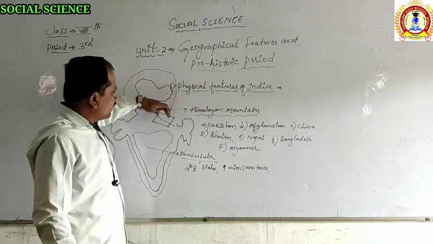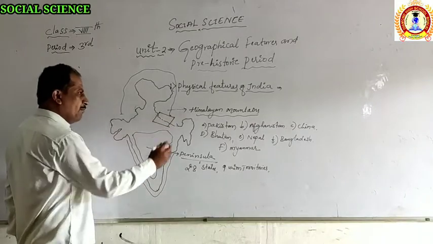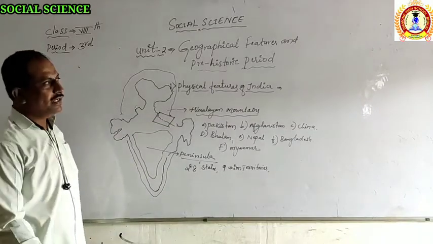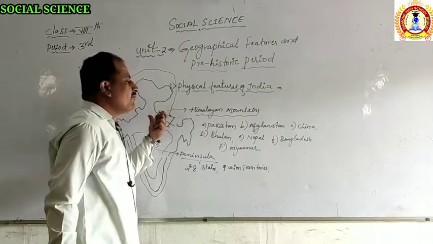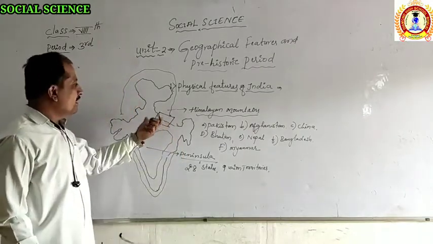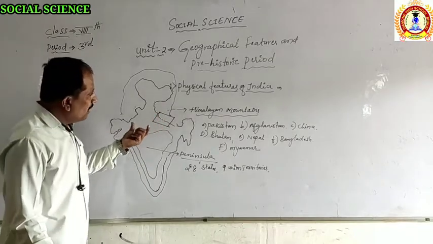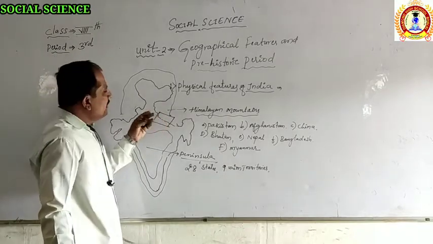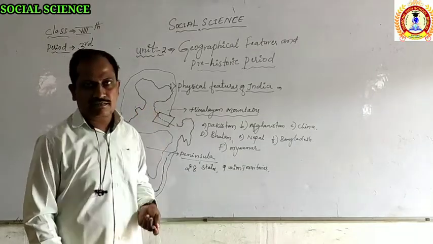So the first point we see is that the Himalayan mountains are present in these Himalayan regions. But when we come to the second part, there we find the plain region. That plain region is called the Indo-Gangetic plain. It means this land is fertile land. This land is usable for agriculture purposes, and this land has the flow of many valleys.